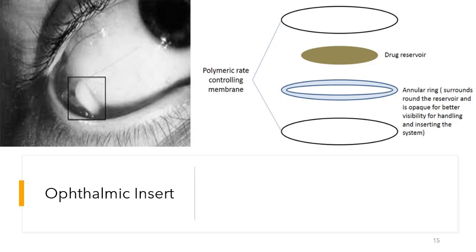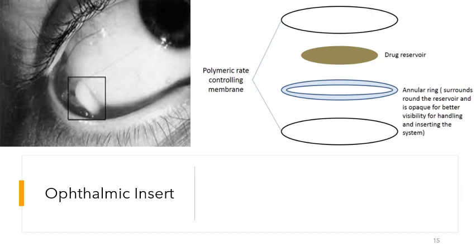The drug will be sandwiched in between these two layers and will be slowly released from these two layers of the polymeric material and absorbed into the eye. The polymeric material and the drug will also have a central ring structure, and it gives a proper shape to the insert, and because of that it will be easier to place inside the eye.